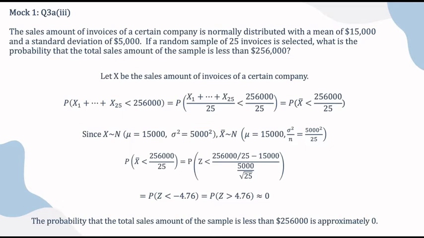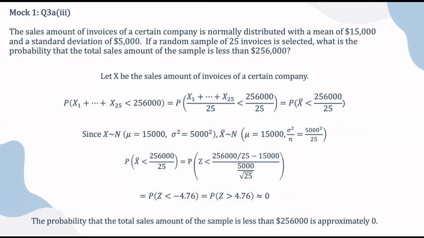If a random sample of 25 invoices is selected, what is the probability that the total sales amount of the sample is less than $256,000?